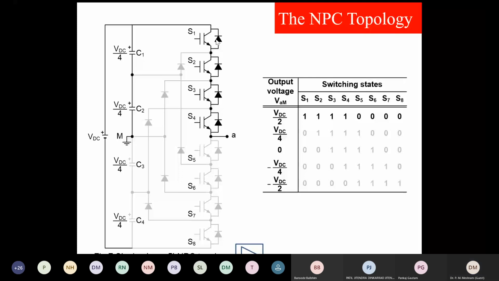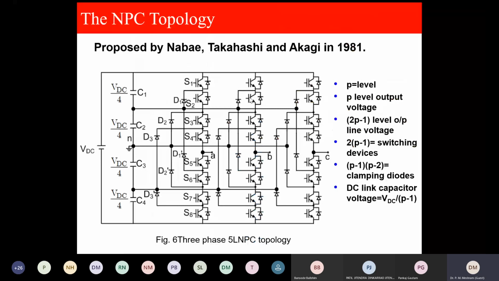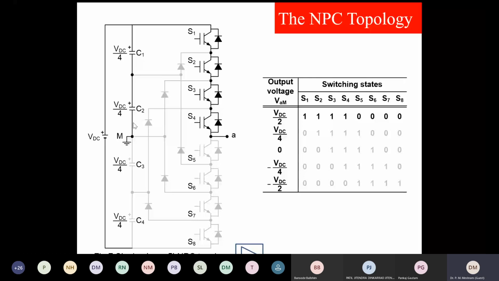If you put in this equation, the number of switching devices is (5 minus 1) into 2, that is 8 switching devices. Clamping diodes are 3 into 4, 12, and DC link capacitors are 4. DC link capacitor voltages are VDC by 4. So there are 4 DC link capacitors and these are the 8 switches. I have drawn only 2, 4, and 6 clamping diodes, but basically you require 12.